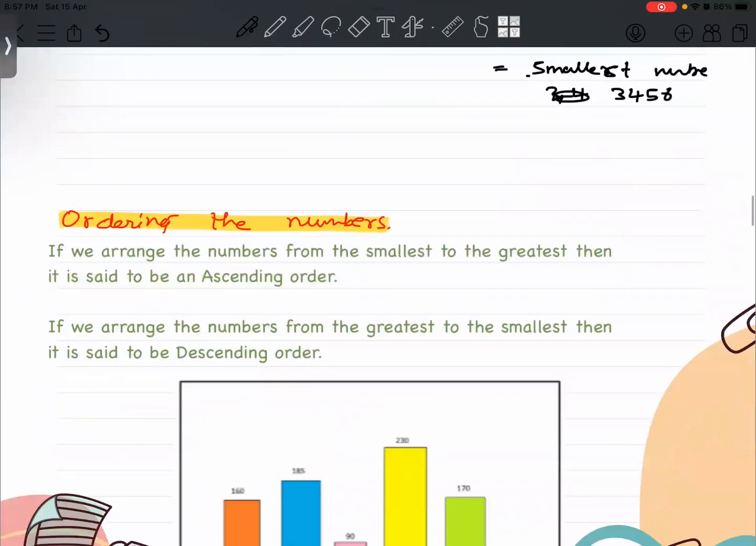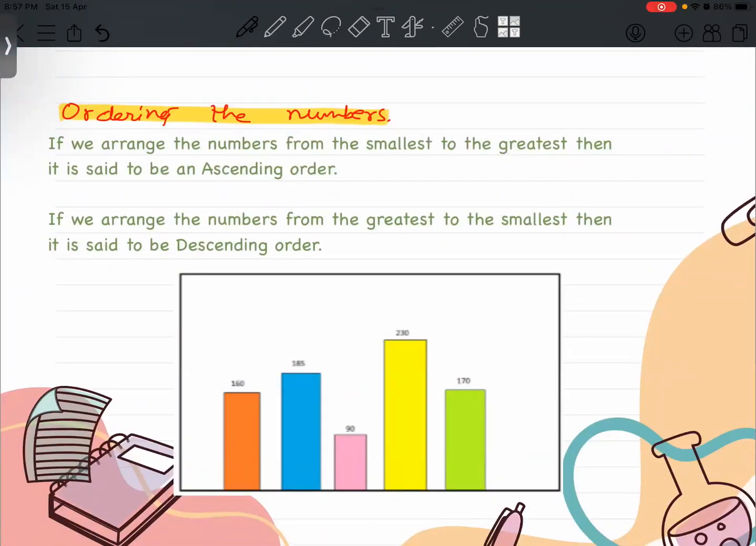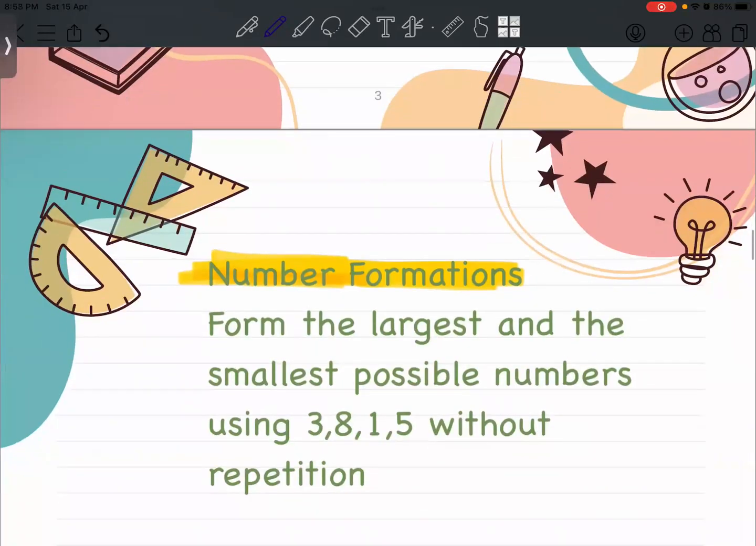That's what I was going to talk about further. If we arrange the numbers from the smallest to the greatest, it is said to be ascending order, and vice versa. If we arrange the numbers from greatest to smallest, it is said to be descending order.